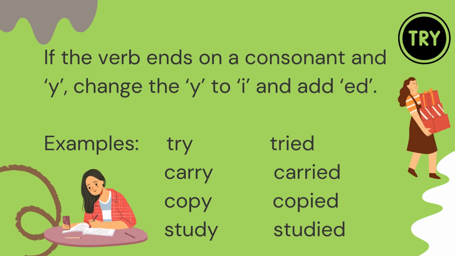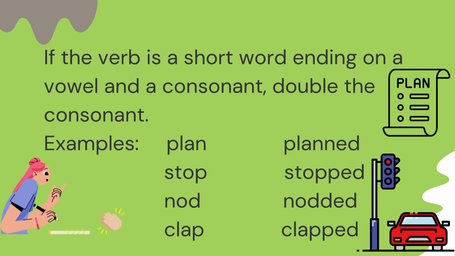But if it's not, if it's B or C or D or F or G or H or all the other letters, then you change the Y to an I. So try, it's an R. You change the Y, it becomes an I and ED. Carry, change the Y to an I, ED. Copy, IED. And study, IED. Now I told you these are a little bit difficult, okay? So just write them down and learn them.